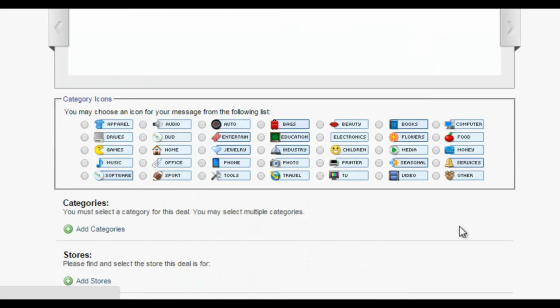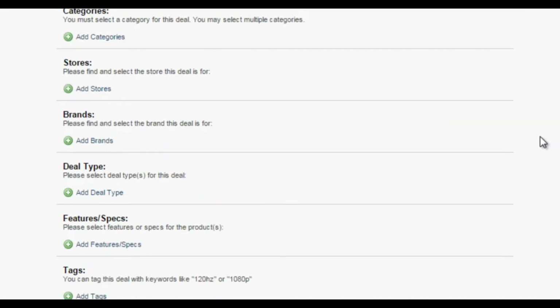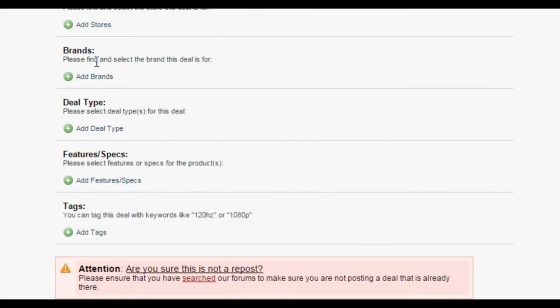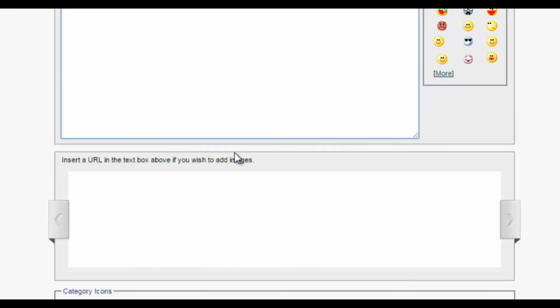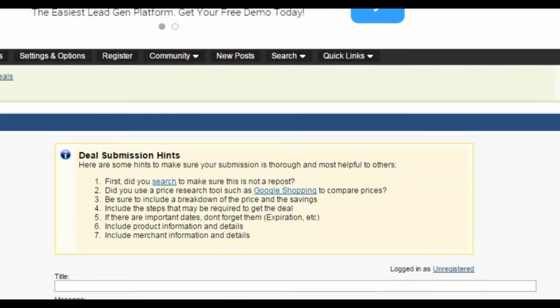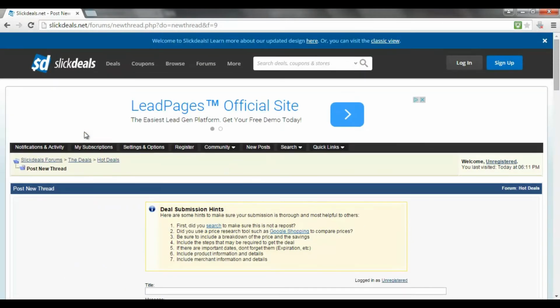scroll down the page a little bit. As you can see, these are the different types of products or services that you can list on the website. So books is one of them if you have an ebook, or videos if you have tutorials, and you can select the type of deal, category for it to be displayed in, and all of that other information. So it's a real good way of getting more people to not only check out your ebooks or products, but also sell a lot more products as well.